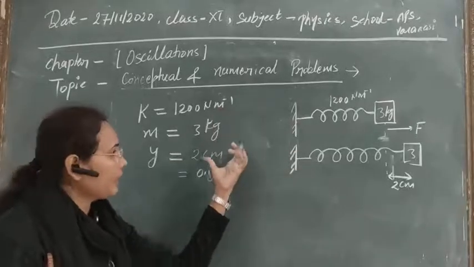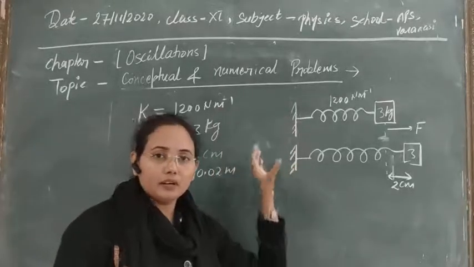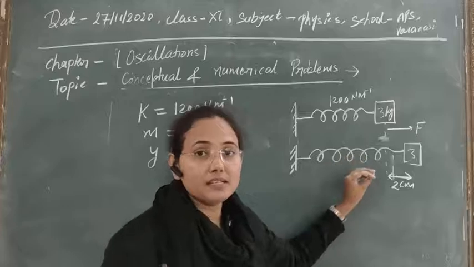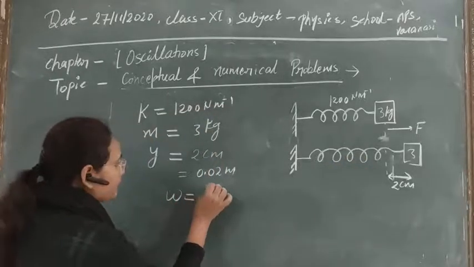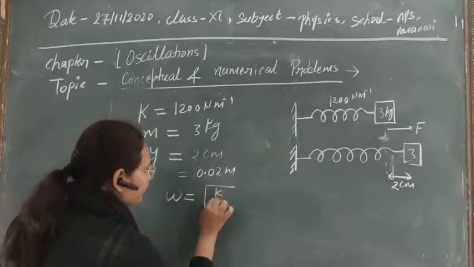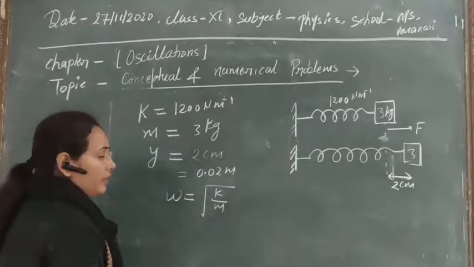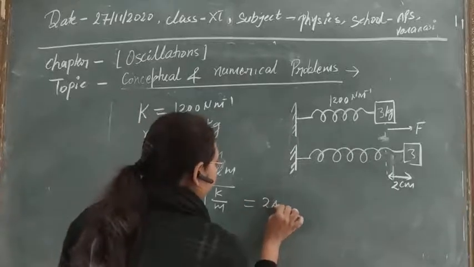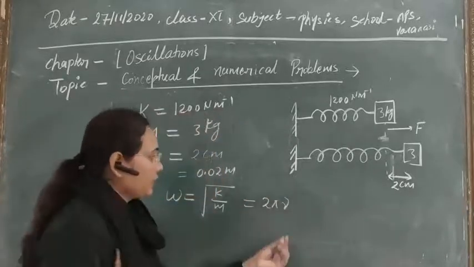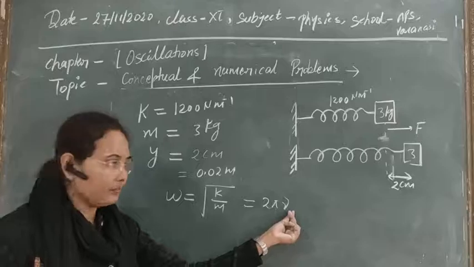Now we have to find its frequency. You know that the angular frequency omega is given by root k by m. And omega is also equal to 2 pi nu, so you can calculate the value of nu from here.